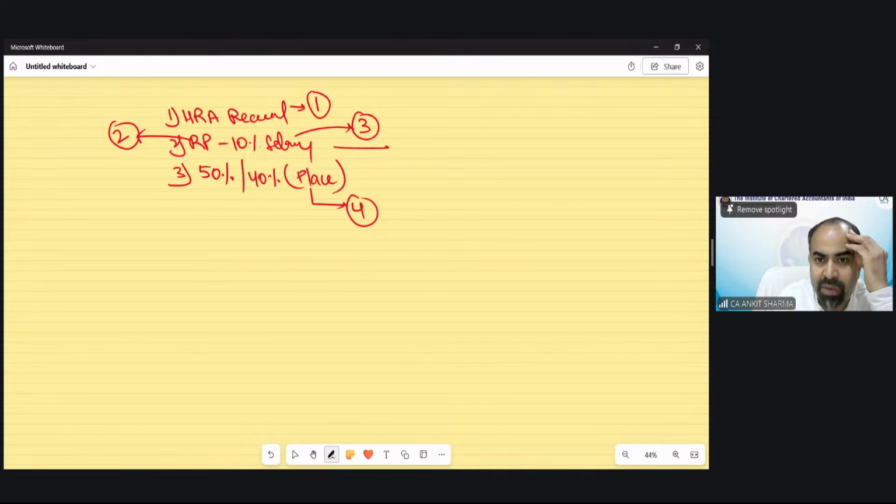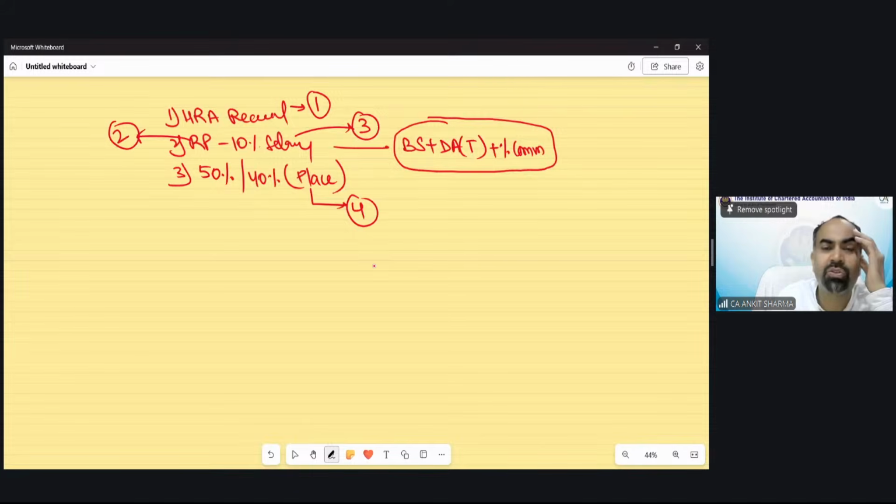And we know salary means basic salary, DA as per terms, and percentage commission. In short, I learn this concept like this: Basic, DA-T, T means terms, and percentage commission on sale. So these are the four important ingredients to calculate the exemption of HRA. Now the concept says, suppose any of these things has been changed during the year.